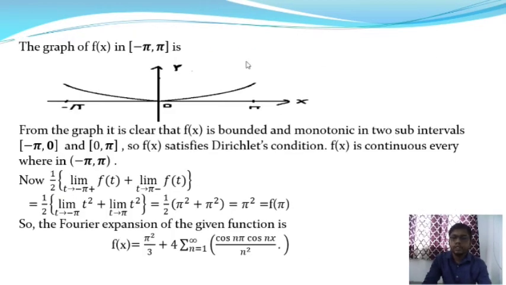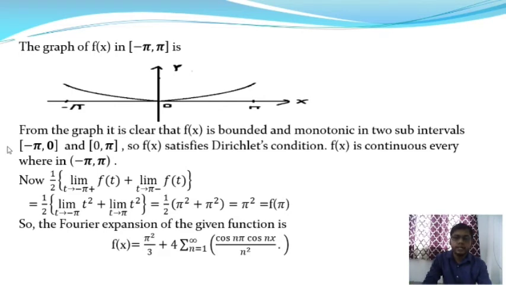The graph of the function f of x in the interval is actually this. Okay, this is the graph y is equal to x square, and this graph is a parabolic graph. Okay, and this is defined in the interval minus pi to plus pi. And from the graph it is clear that the function f of x is bounded and monotonic in two sub-intervals, minus pi to 0 as well as 0 to pi. So f of x satisfies the Dirichlet's condition. f of x is continuous everywhere in the interval minus pi to plus pi.